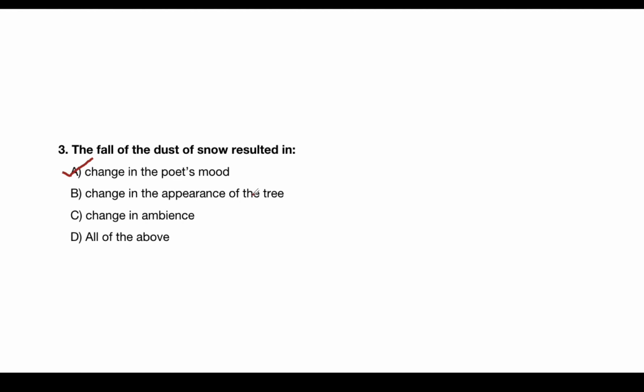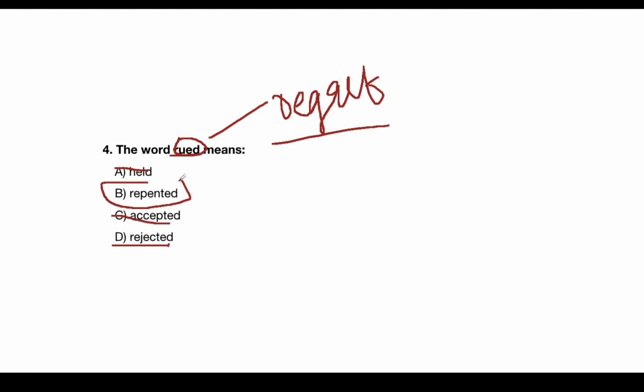Now, next question, the word rued. I would like you guys to solve this. One meaning of rued as per the NCERT textbook is regret. So what do you think is the word? Comment down below. We have option A, held, option B, repented, option C, accepted, and option D, rejected. I think by now you would have thought of the option in your mind. So it's not held, it's not accepted, it's not rejected, it's repented, because it's a synonym of regret.